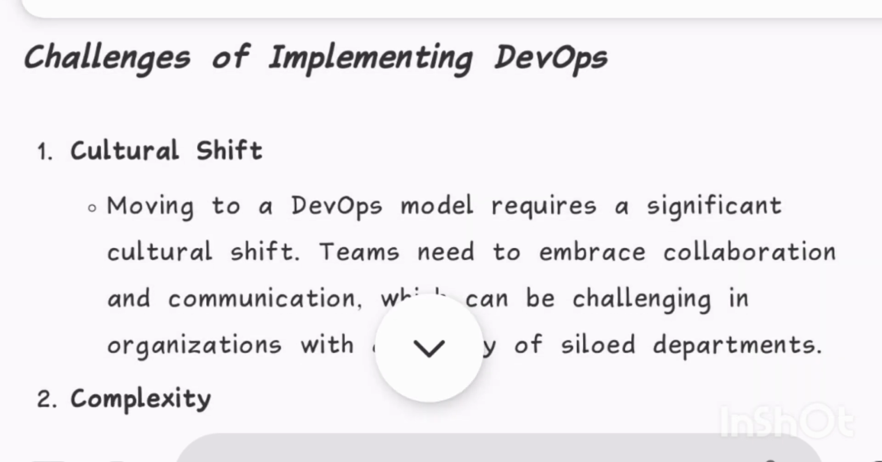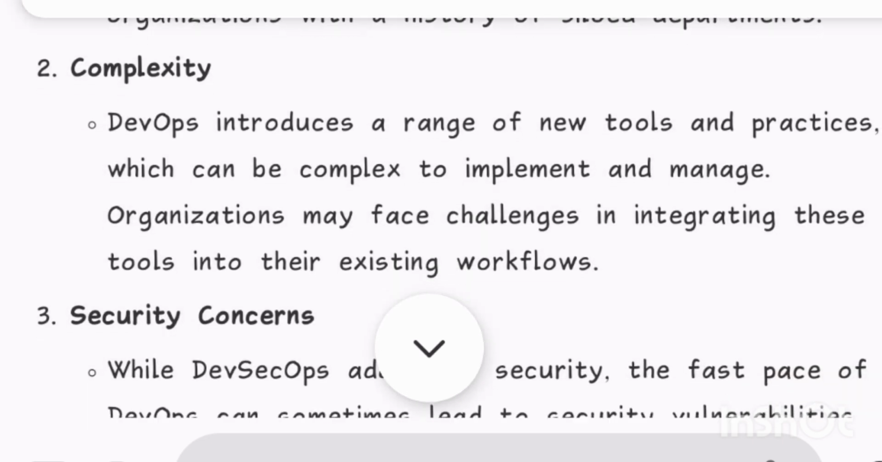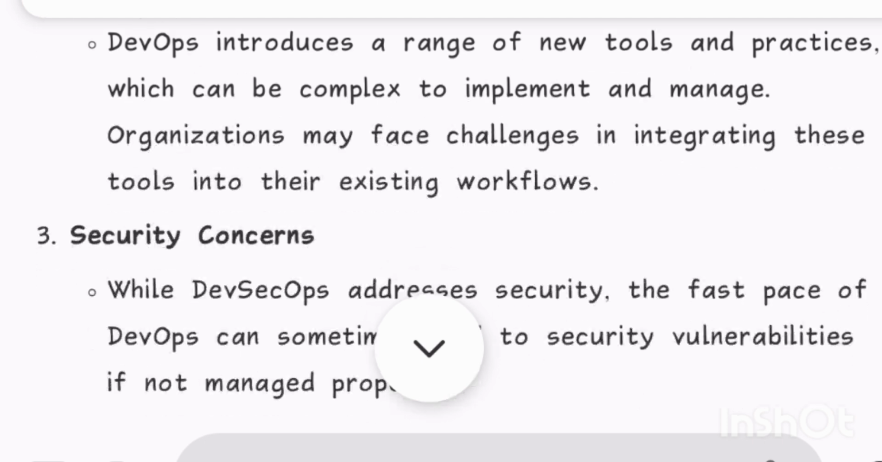Challenges of implementing DevOps. 1. Cultural shift. Moving to a DevOps model requires a significant cultural shift. Teams need to embrace collaboration and communication, which can be challenging in organizations with a history of siloed departments. 2. Complexity. DevOps introduces a range of new tools and practices, which can be complex to implement and manage. Organizations may face challenges in integrating these tools into their existing workflows.